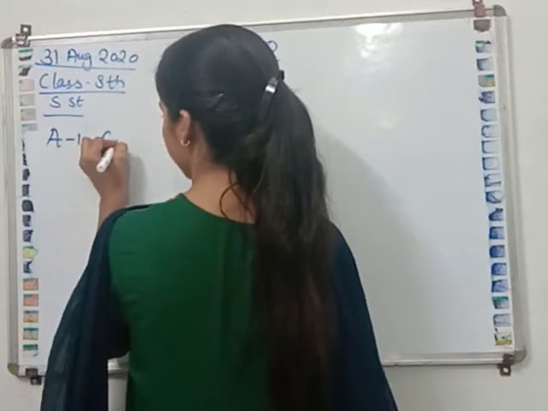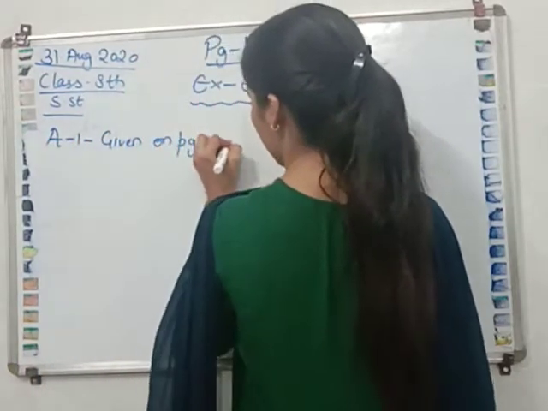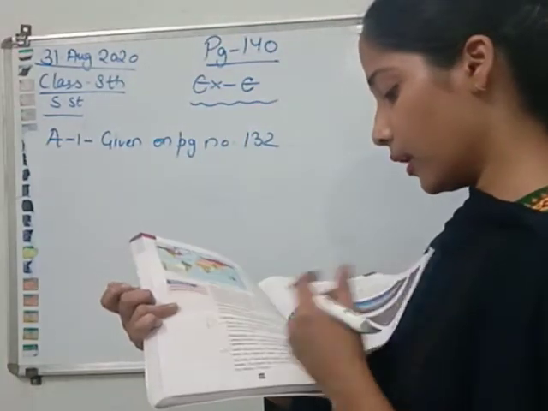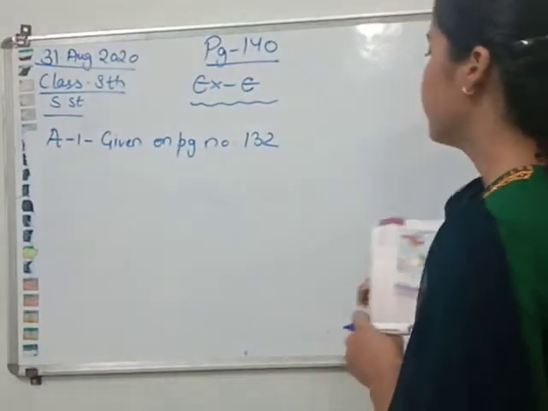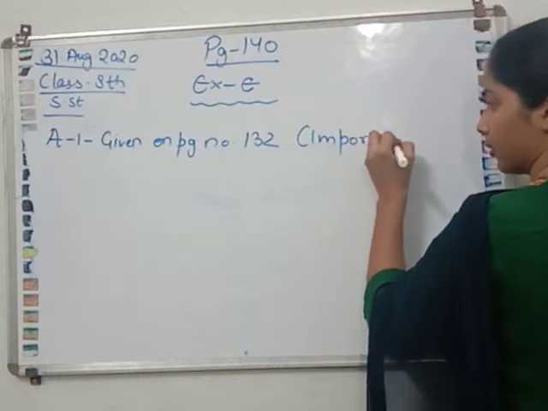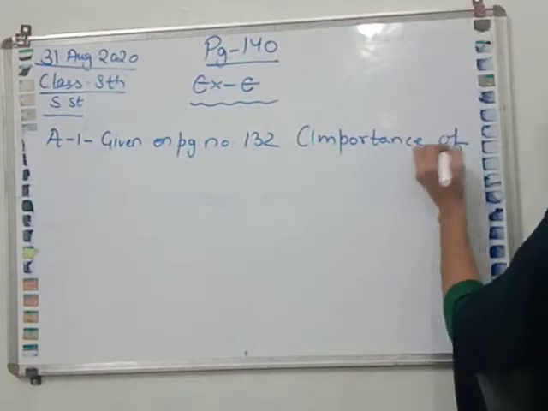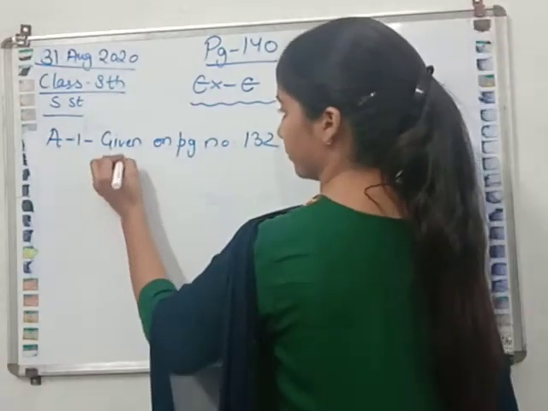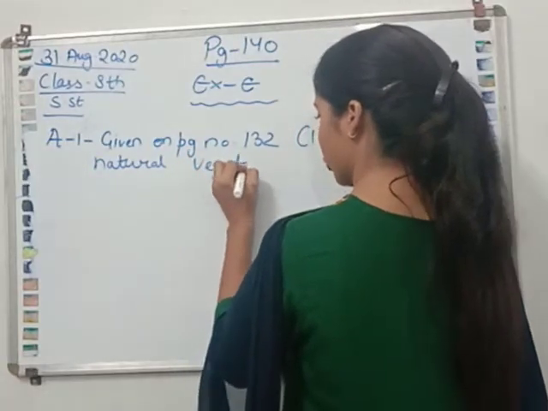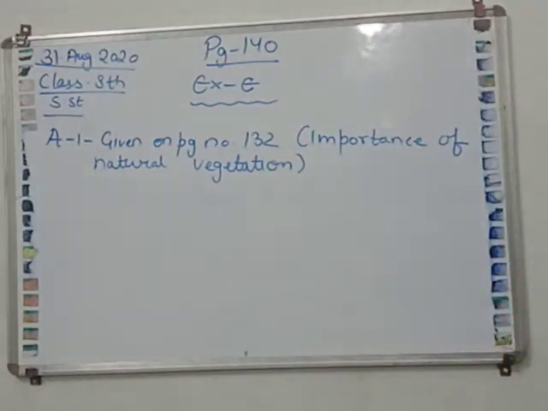Answer number 1 is given on page number 132, under the heading importance of natural vegetation.